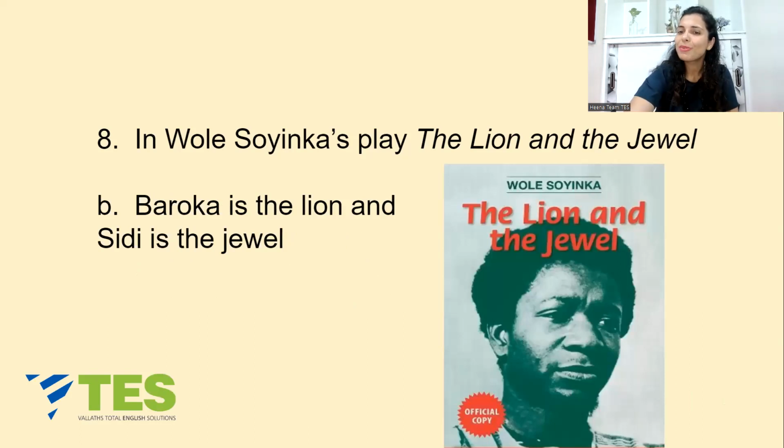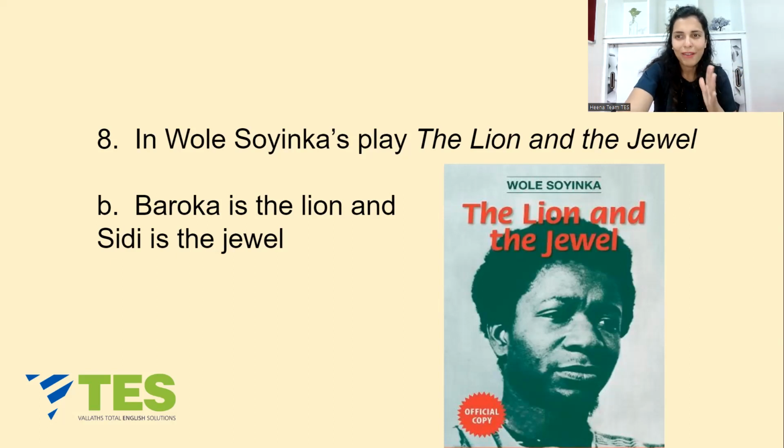Well, to tell you the setting of The Lion and the Jewel, it is a village called Ilunjinle in Nigeria. And let me tell you some major characters of this play. First is Sidi, a beautiful young woman who is called the Jewel. Second is Lakunle, a modern schoolmaster who teaches in this village. Third is Baroka or Bale, the head of this village. He's the chief of this village. He's called the lion.